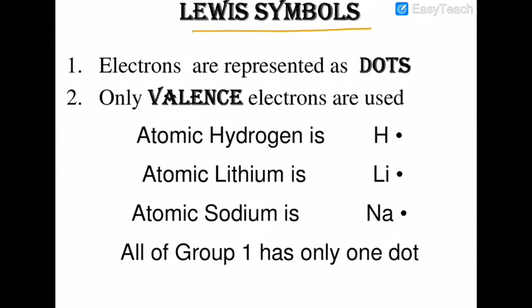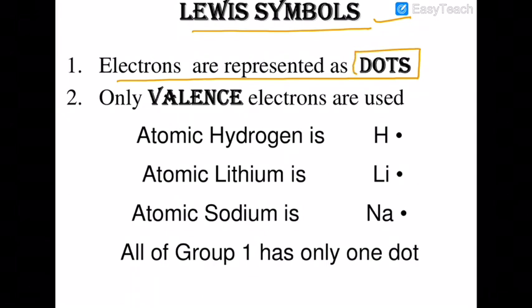Now, in the case of the Lewis symbol, which is the very important first topic of your class 11th, electrons are represented by dots or by crosses depending upon your choice. Some teachers will use dots, some will use crosses, don't worry about that. But Lewis used dots. Only valence electrons are used.